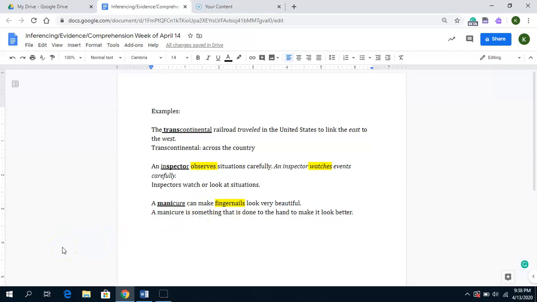Please let me know if you have any questions. As we go along, you're going to be asked to make inferences throughout the week on your assignments.